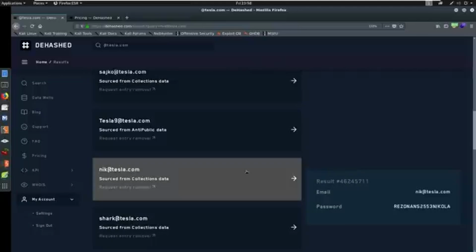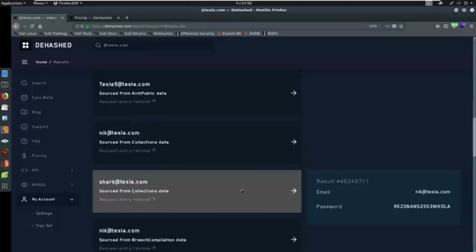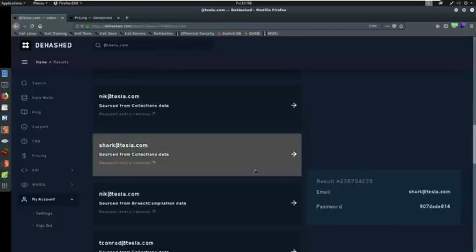This can tie to an investigation as well. If you're hunting down an individual, you're trying to tie them to other accounts, this is incredibly useful. If you can find their data in a breach database and have a password, and that password's unique, you can search it, maybe find them somewhere else. You find an IP address, you find a name. There are often IP addresses in here, which we can tie to a location possibly.